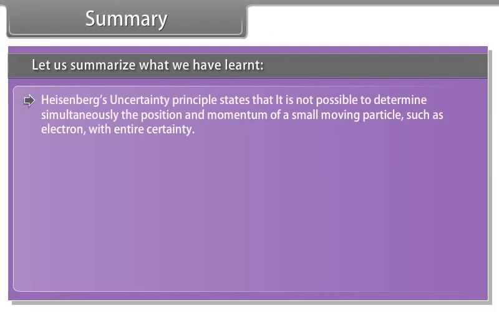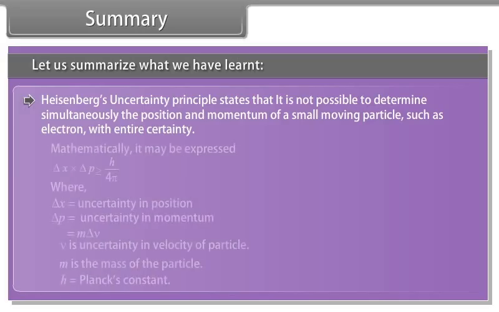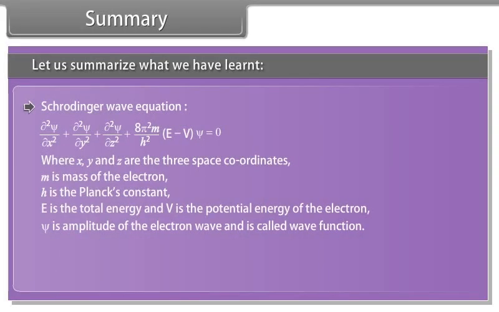Heisenberg's uncertainty principle states that it is not possible to determine simultaneously the position and momentum of a small moving particle, such as an electron, with entire certainty. Mathematically, it may be expressed as given below. Schrödinger wave equation, where x, y and z are the 3 space coordinates, m is mass of electron, h is Planck's constant, E is the total energy and V is the potential energy of the electron. Psi is amplitude of the electron wave and is called wave function.